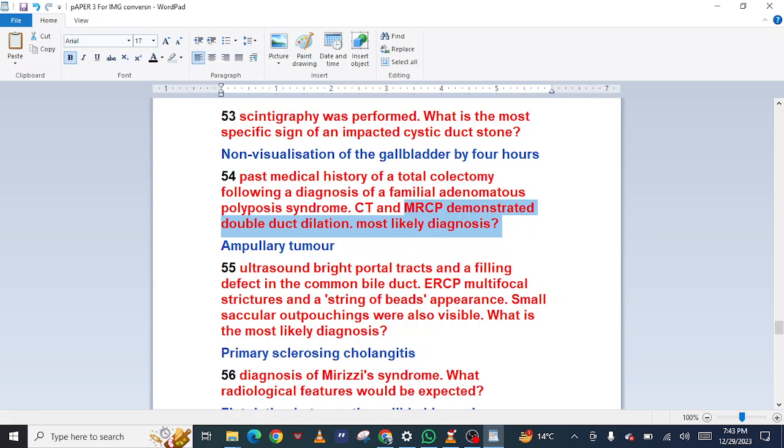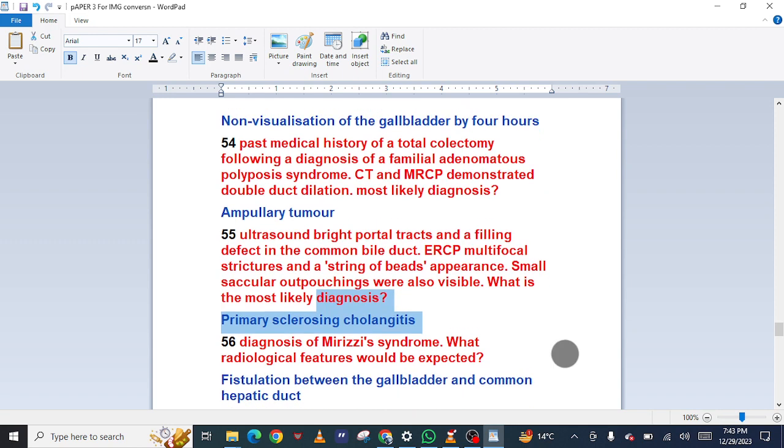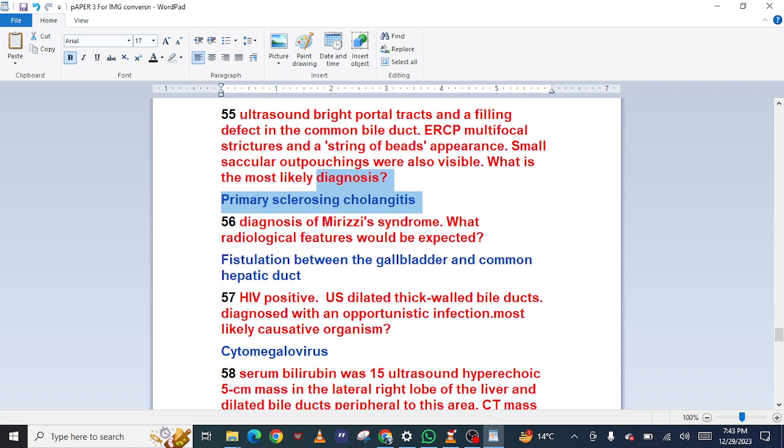55 Ultrasound: bright portal tracts and a filling defect in the common bile duct. ERCP: multifocal strictures and a string of beads appearance. Small saccular outpouchings were also visible. What is the most likely diagnosis? Primary sclerosing cholangitis. 56 Diagnosis of Mirizzi syndrome.